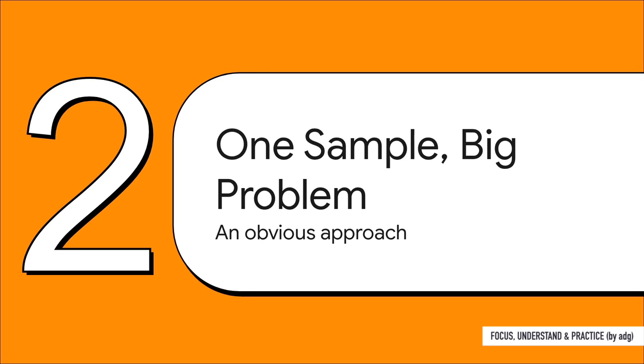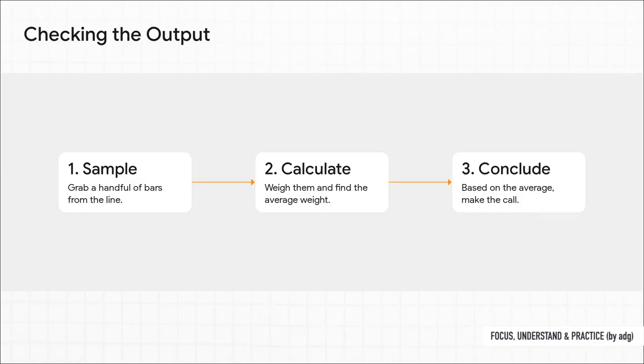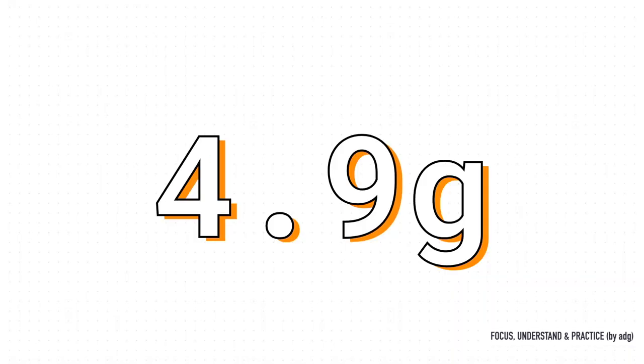Well, what's the first thing you do? The most obvious approach, right? You've got to go check the actual chocolates coming off the line. So let's just follow our gut here. It's a simple 3-step plan. First, we'll just grab a handful of chocolate bars. Second, we'll weigh them all and figure out the average. And third, based on that average, we'll make our decision. Seems totally logical, right? And here we go.